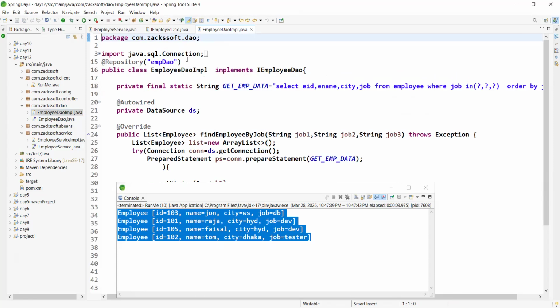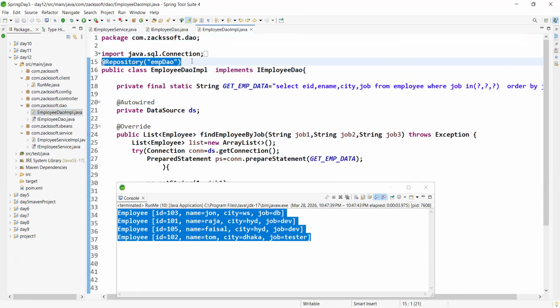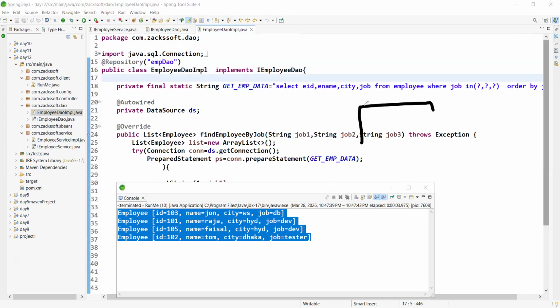So just listen for 2 minutes, let me finish this explanation. This is our EmployeeDAO implementation class. This class implements IEmployeeDAO. We are defining this as the repository class. This layer is responsible to communicate with the database, nothing more than this. Any confusion, boss? No, sir.